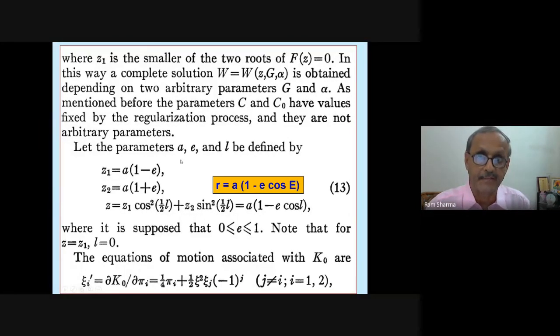Let the parameter a be defined. Now these are all known. This is the perigee radius, this is the apogee radius, and this is again a into 1. This is again the radial distance: r is equal to a into 1 minus e cos E. We teach this, and I was giving the lecture, but all of us who work in space orbital dynamics know this is the radial distance in terms of eccentric anomaly.